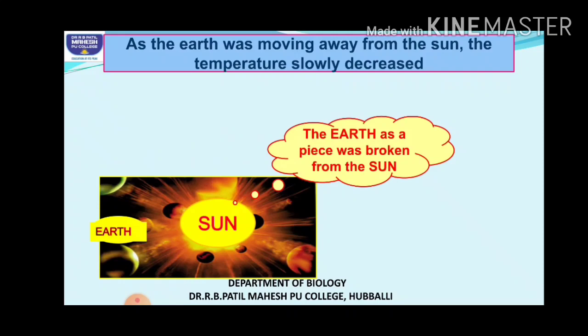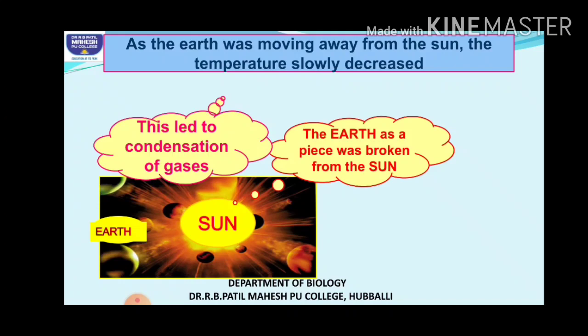Slowly, gradually there was a decrease in the temperature. This decrease in temperature led to the condensation of gases. Initially, whatever lighter gases were present slowly started condensing.